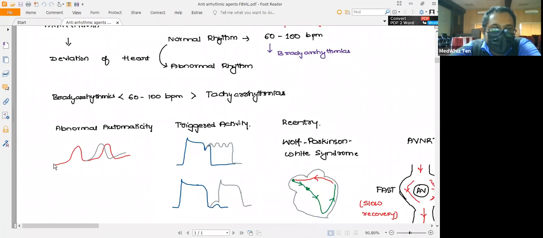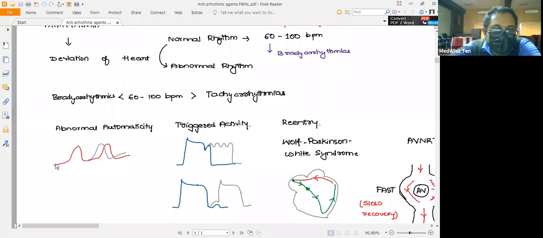Here you can see the action potential which has been generated by the pacemaker cells. So what happens in case of abnormal automaticity? Instead of producing the normal impulses, here the impulse frequency has been increased.